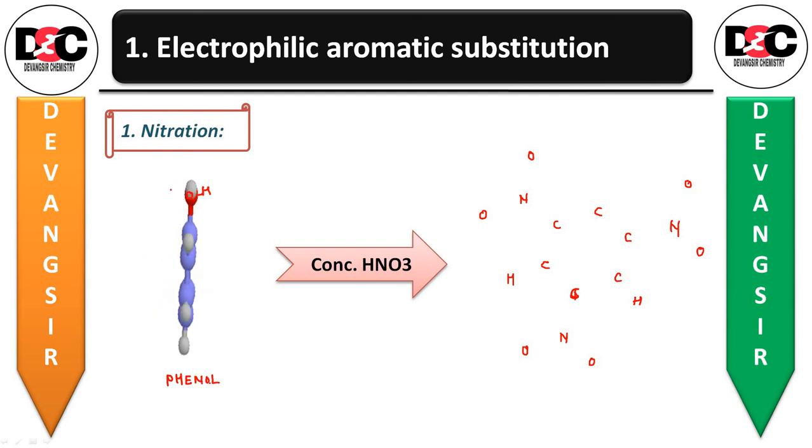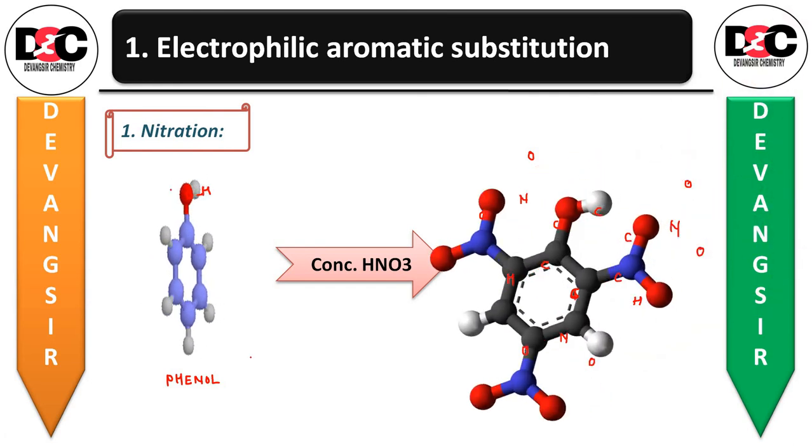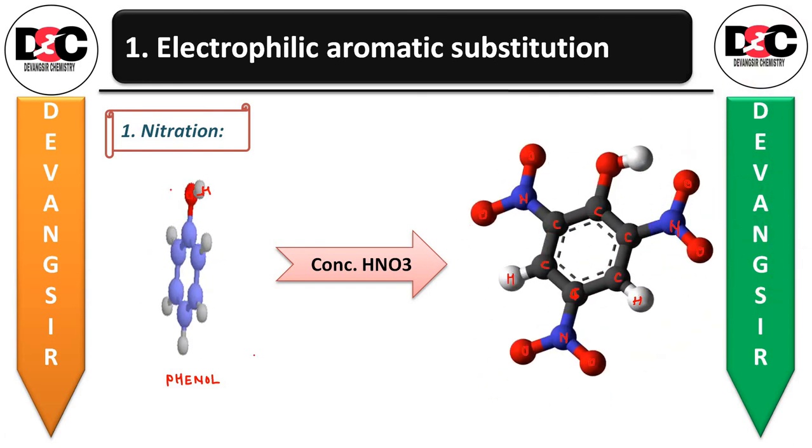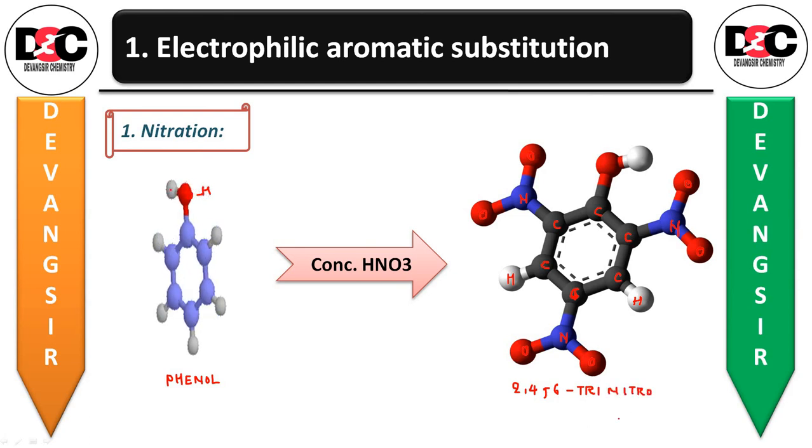So with concentrated nitric acid, phenol is converted to 2,4,6-trinitrophenol. Three times, so it is tri, the nitro group.